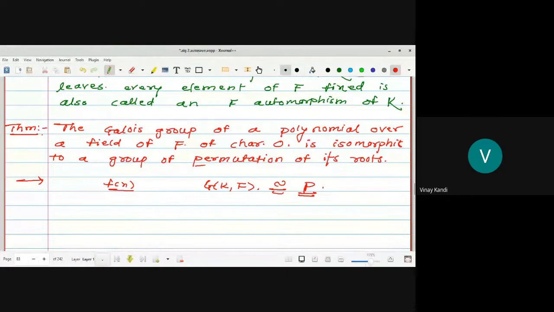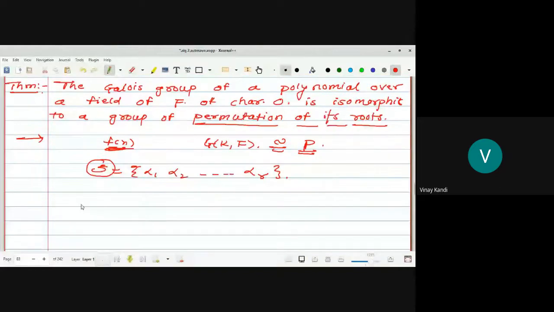Suppose these are the r roots of this f(x). Suppose this set is alpha 1, alpha 2, and so on up to alpha r. These are the r roots. What is a permutation? A one-to-one onto function defined on this set. So how many permutations can we define on this set?